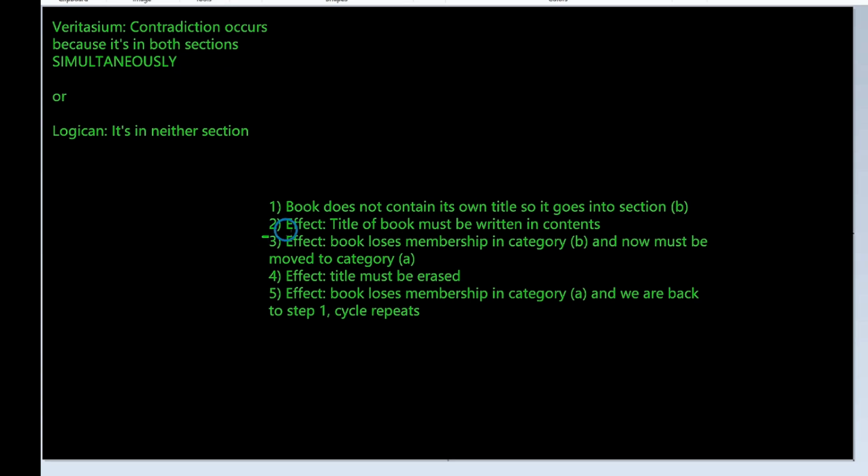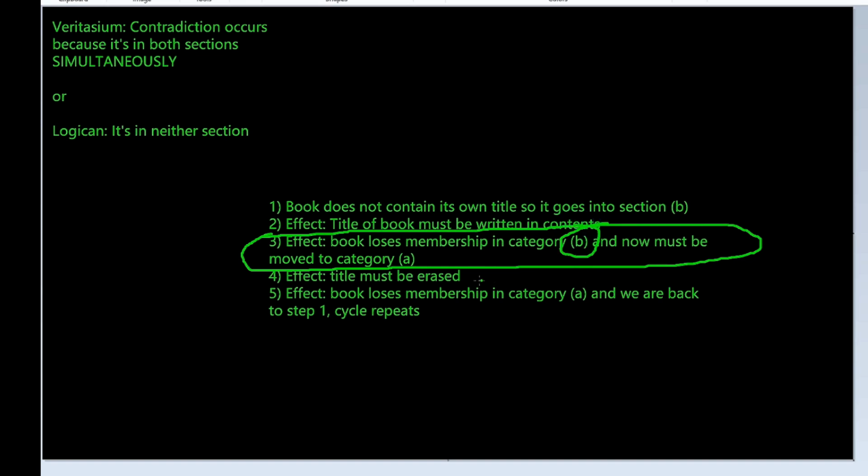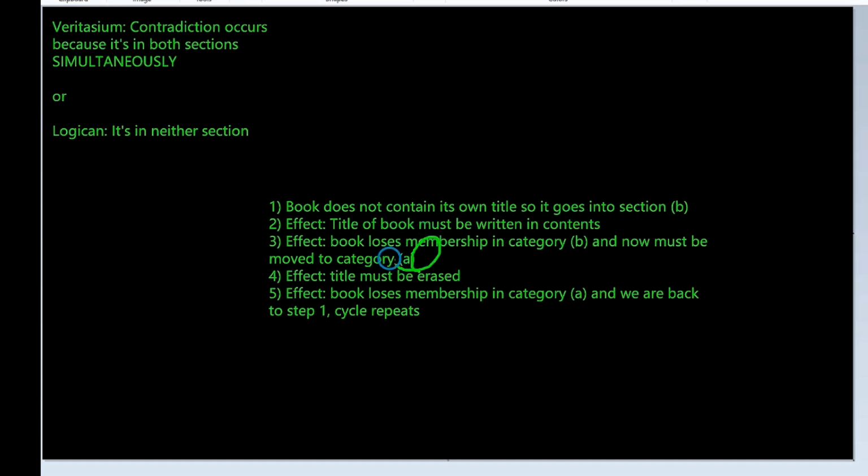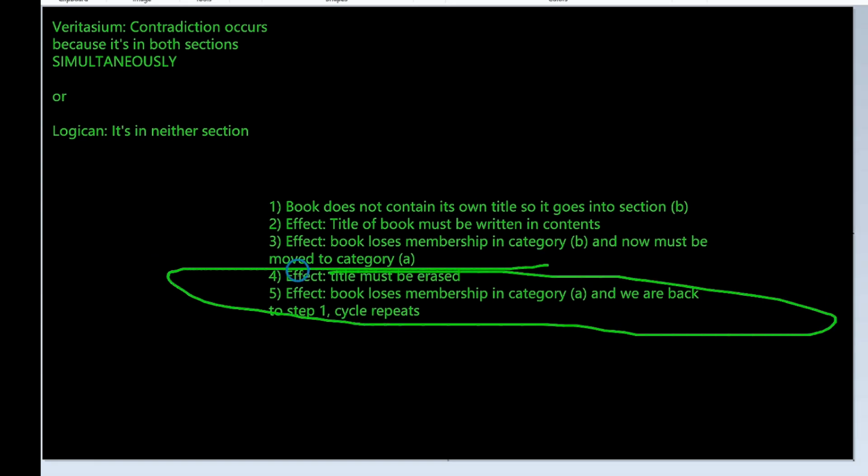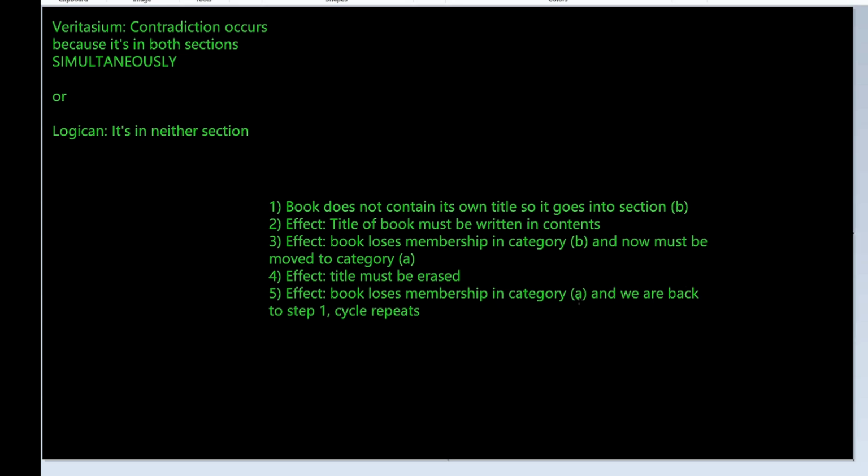Now, when we look at event 3 here, as soon as we write the title into the book, it instantly loses membership of category B and it gains membership of category A, okay? So it does not ever belong to both category B and A. And the same thing is going to happen in step 4 and 5. As soon as we erase the title, it's going to lose membership in category A and gain membership in category B. So it's definitely not in both categories simultaneously.